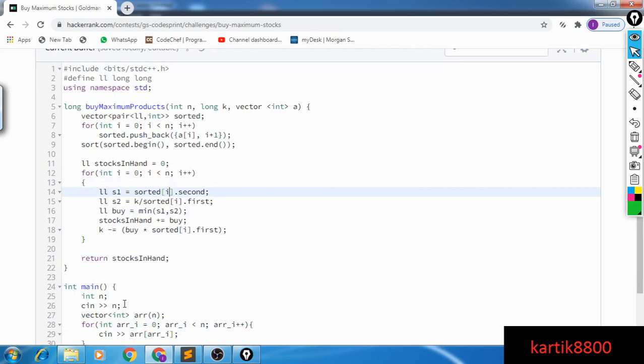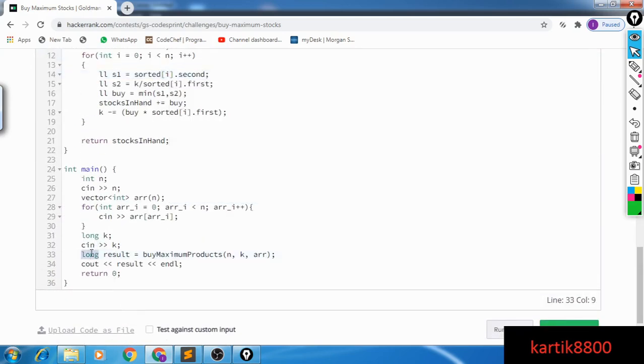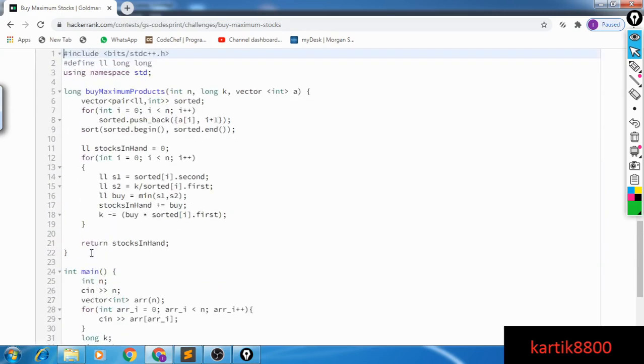So hopefully this should run. Let's try it on a sample test case. Also, I don't know why they use int. They should use long.